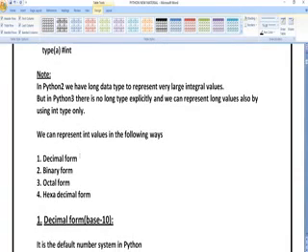Whatever variables you are declaring, you can declare variables in decimal form, binary form, octal form, and hexadecimal form. Generally there are four ways, but mostly we will go with normal integer variables only. Based upon the requirement of the project or the requirement of the user, it is going to change.